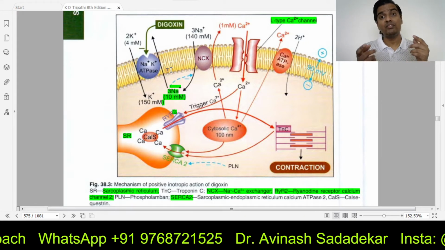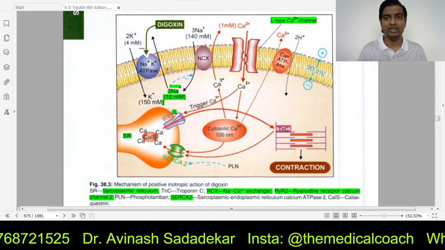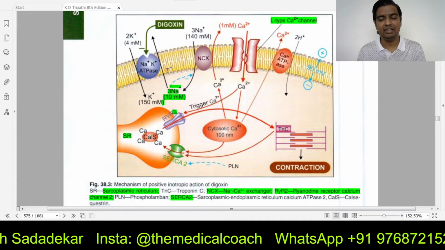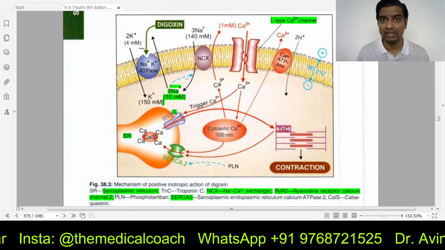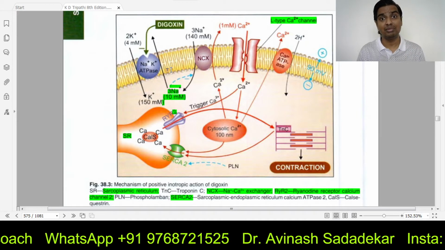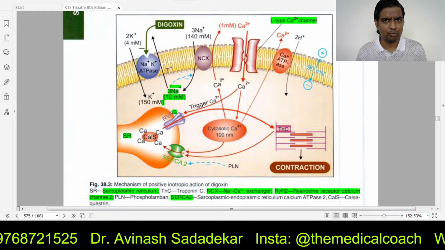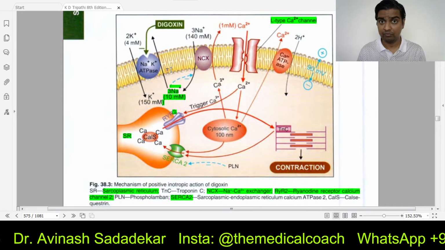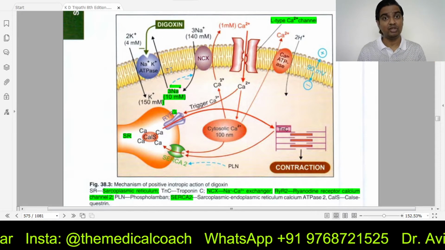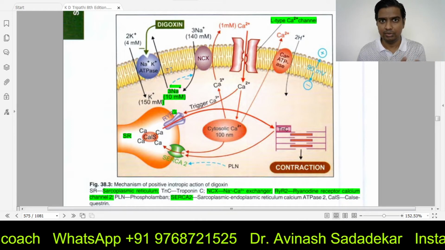Simple. Now whatever calcium had come from outside has to be thrown outside. There were two methods. Method number one, calcium ATPase. It is working normally. It will throw out calcium, however much it throws out. But there is still calcium remaining. Who is supposed to throw that calcium out? Sodium calcium exchanger. But can the sodium calcium exchanger work properly? No. You know why? Because enough sodium is not there outside the cell, because digoxin has blocked the sodium potassium ATPase pump. Getting the idea? Simple, easy to understand.